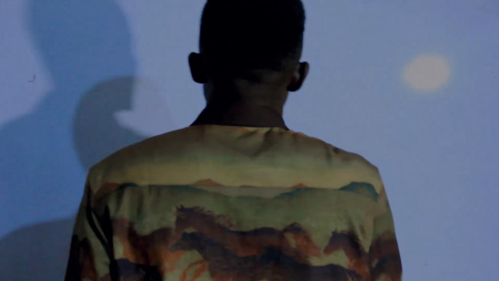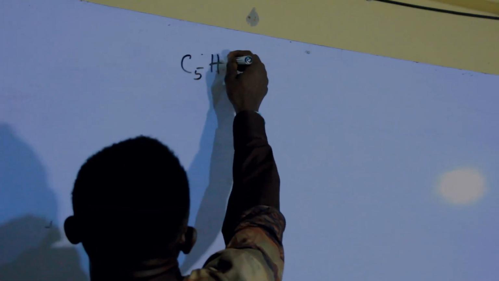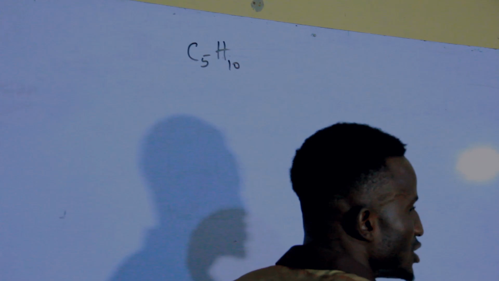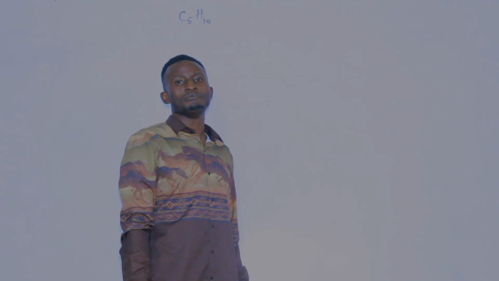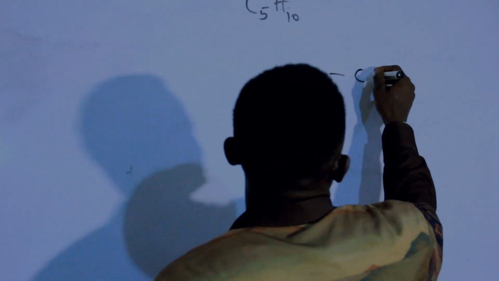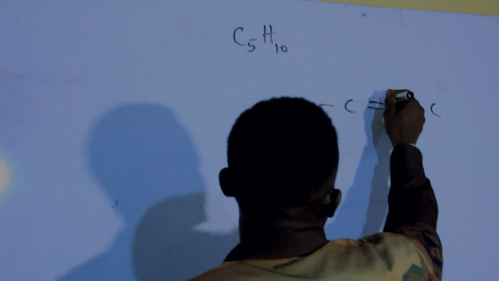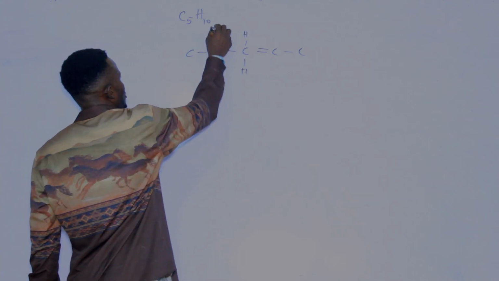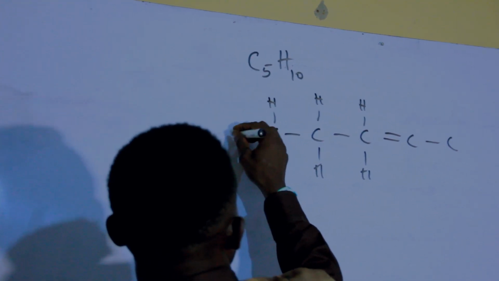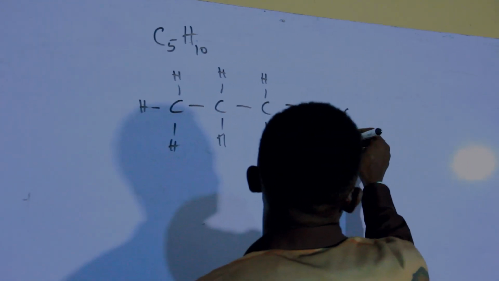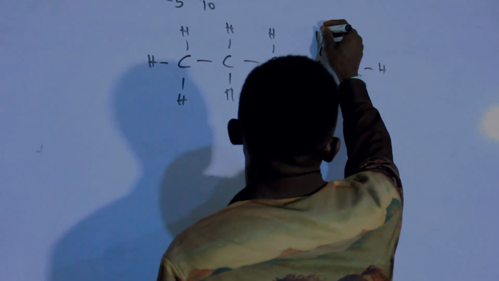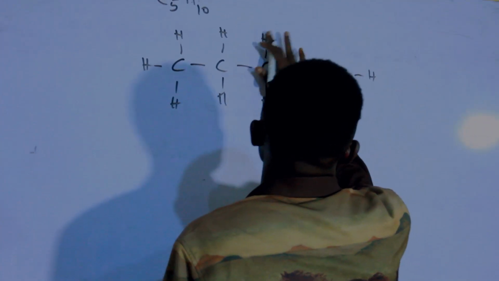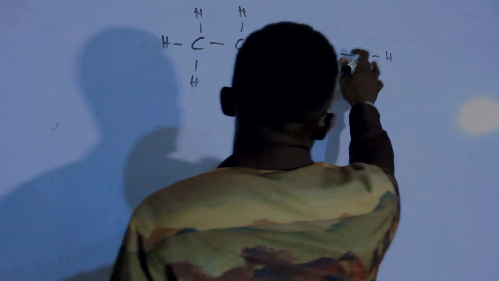Let us see, for instance, if you have C5H10. This is called pentene. Then we check the pentene here. You can have this to be 5. If I have this to be this, without even completing the structure, we check this very well. 1, 2, 3, 4, 5.